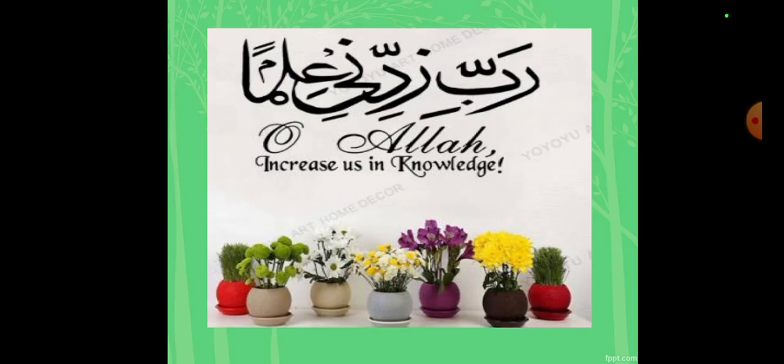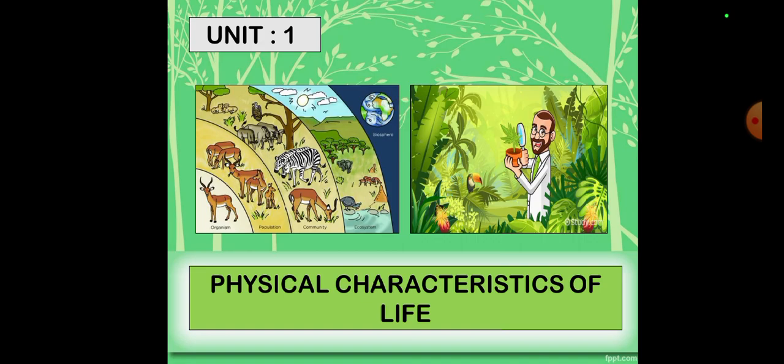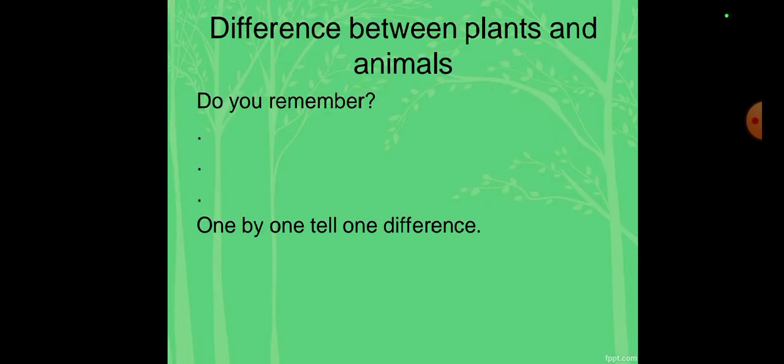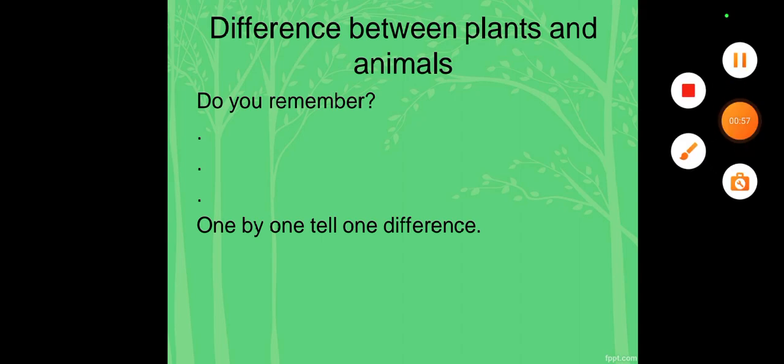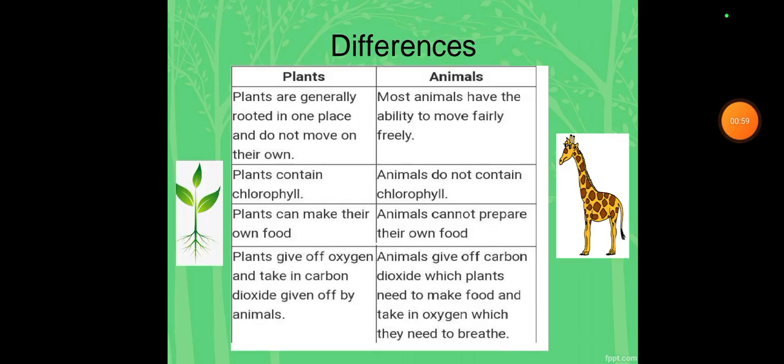Rabbi zidni ilma, O Allah, increase us in knowledge. Ameen. As you know, we are going through unit number 1, physical characteristics of life. Now you have to tell me the difference between plants and animals, one by one. Tell me the difference. Let's go. So here are some differences that I'm going to discuss with you, plants and animals. First of all, plants.